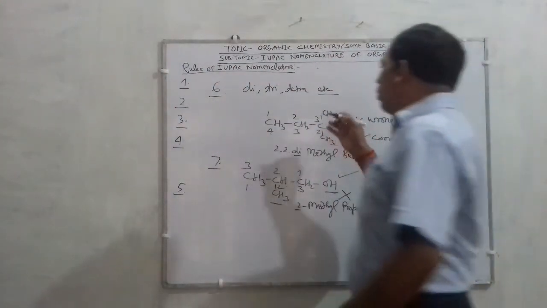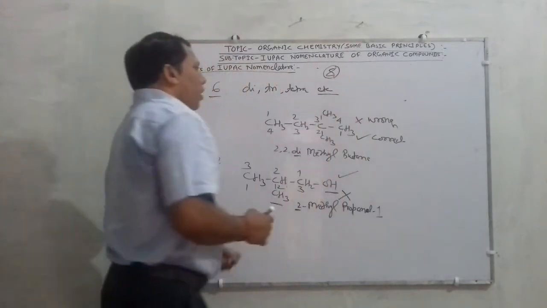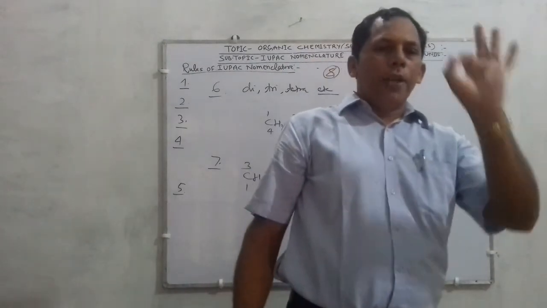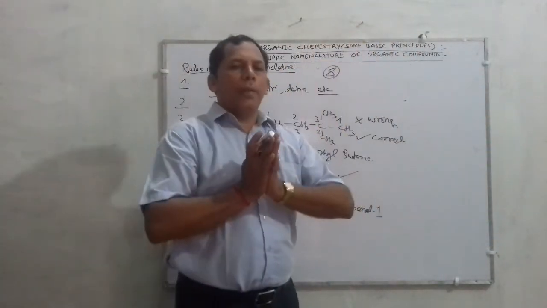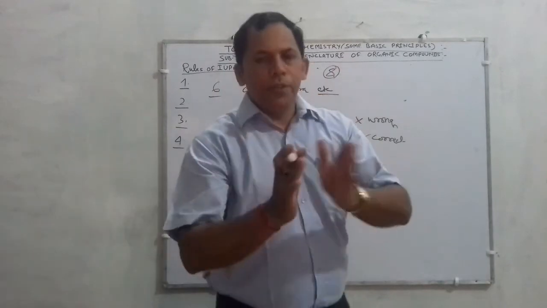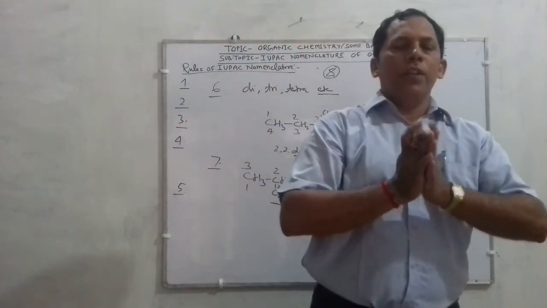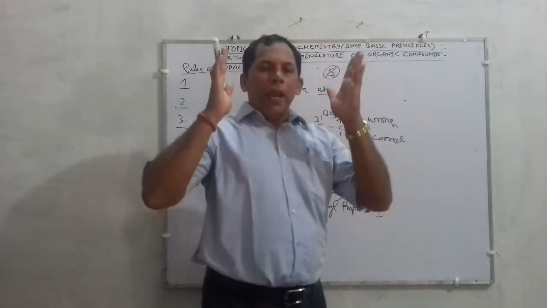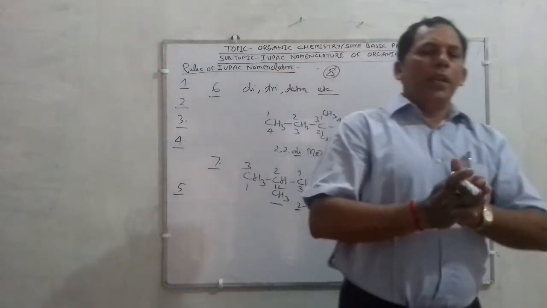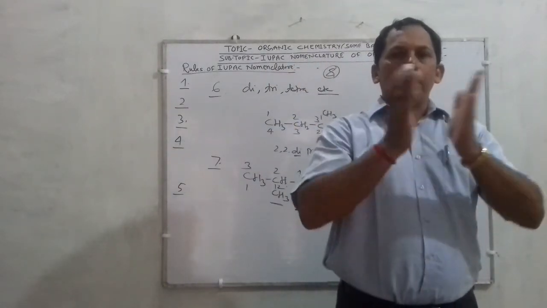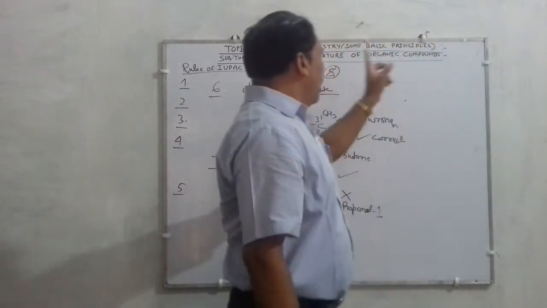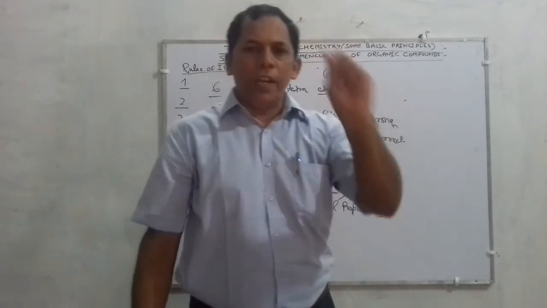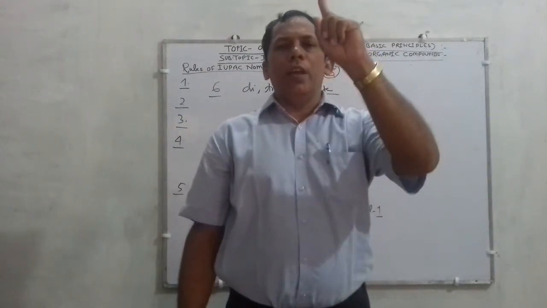One more rule you must know, children. If in an organic compound a double bond and a triple bond are both present at the same distance from both the ends of the compound, listen once more, then numbering of carbon atoms is started from the end where the double bond is nearest.